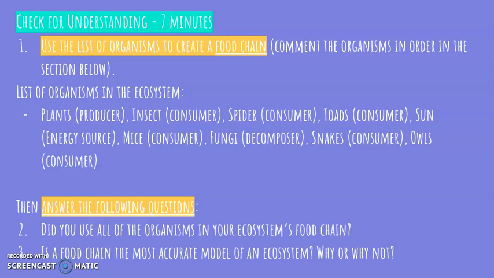Then I want you to answer the following questions. Did you use all of the organisms in your ecosystem's food chain? And is a food chain the most accurate model of an ecosystem? Why or why not? So pause the video, take 7 minutes to create your order and answer these questions, and make sure you comment them in the comment section below.